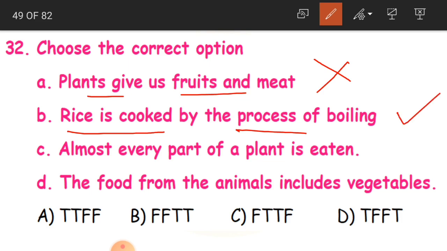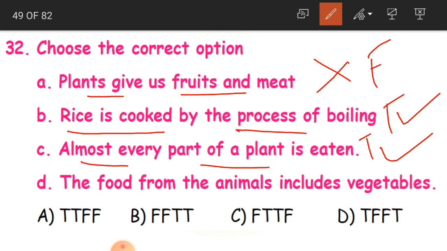And C is almost every part of a plant is eaten. So this is also true. And D, the last one: the food from the animals includes vegetables. Is it true children?